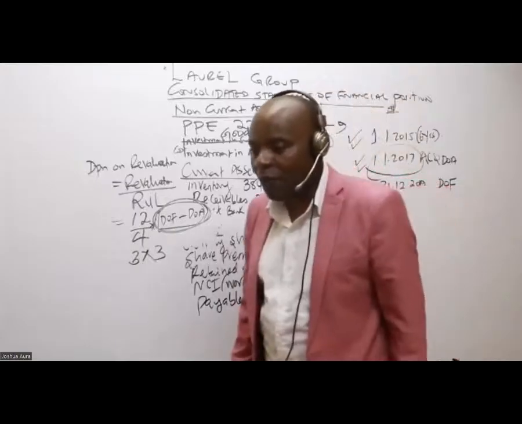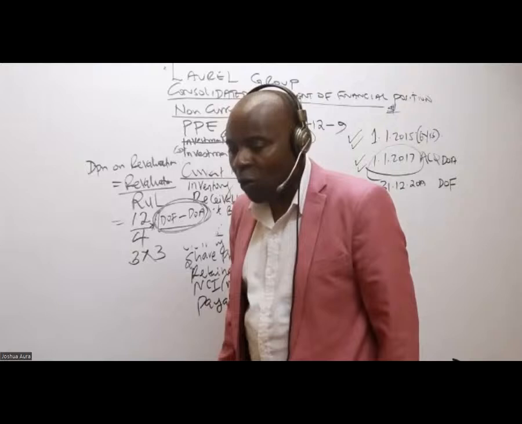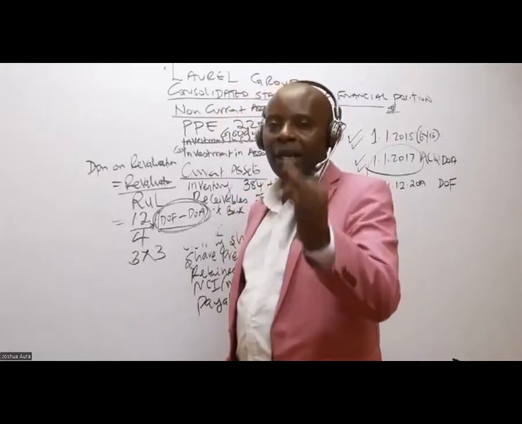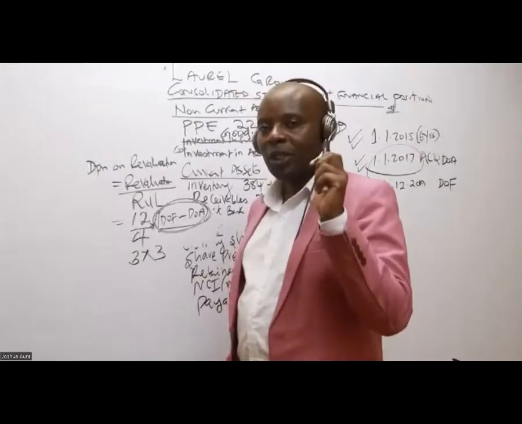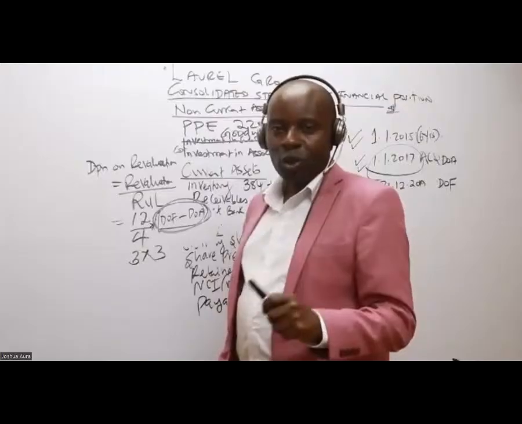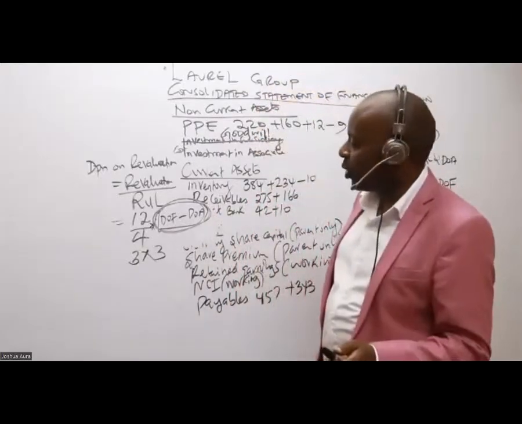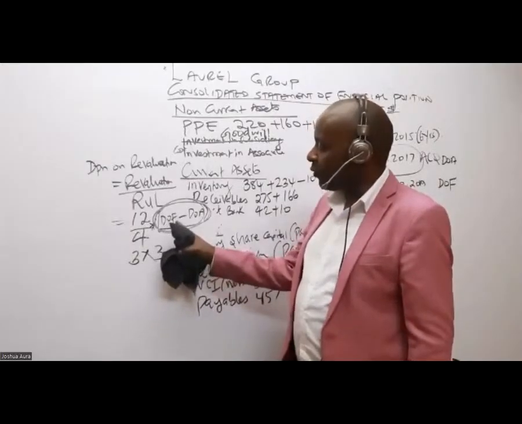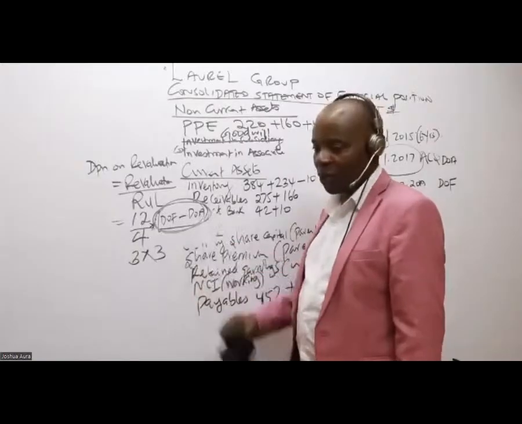But you see, 12 over 4 is 3 per annum. And we want to get the cumulative depreciation to the time we are doing the financial statements. How do we get this cumulative period? You take the date of the financial statements, minus the date of acquisition.